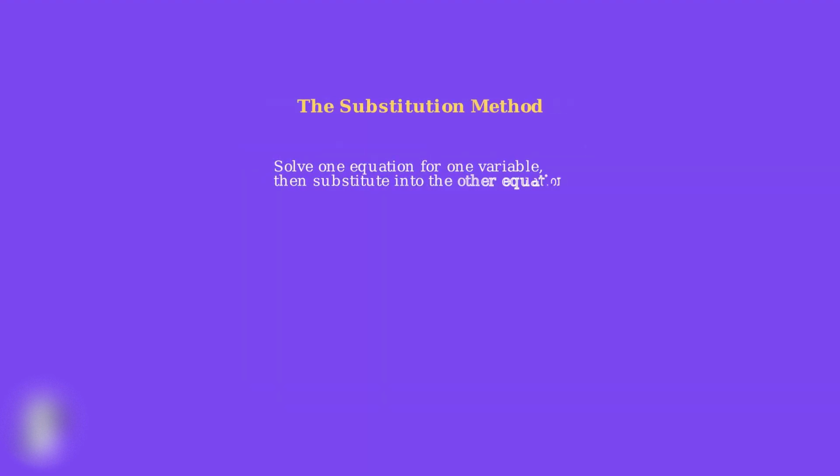The substitution method is one of the most reliable techniques for solving these systems. The basic idea is beautifully simple. We solve one equation for one variable, then substitute that expression into the other equation. This transforms our system of two equations with two unknowns into a single equation with just one unknown, which is much easier to solve. Once we find that variable, we can work backwards to find the other one.